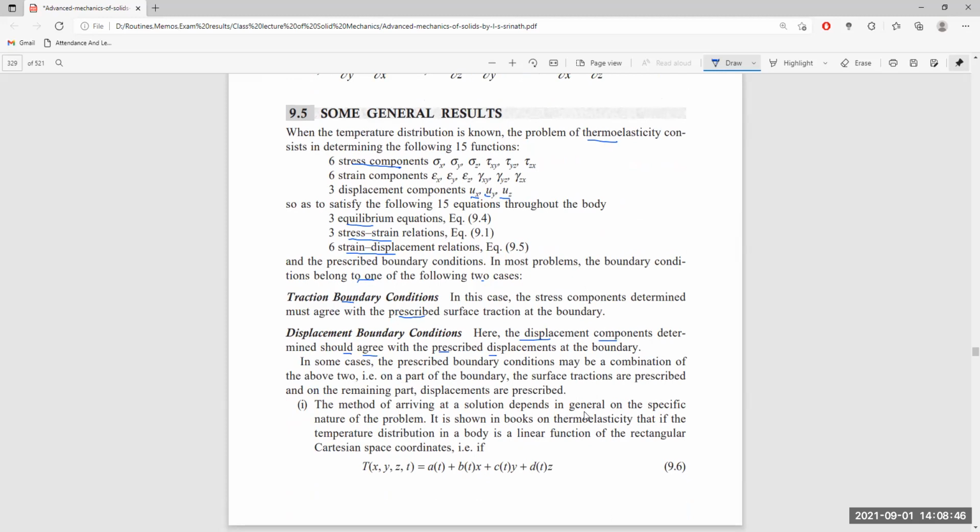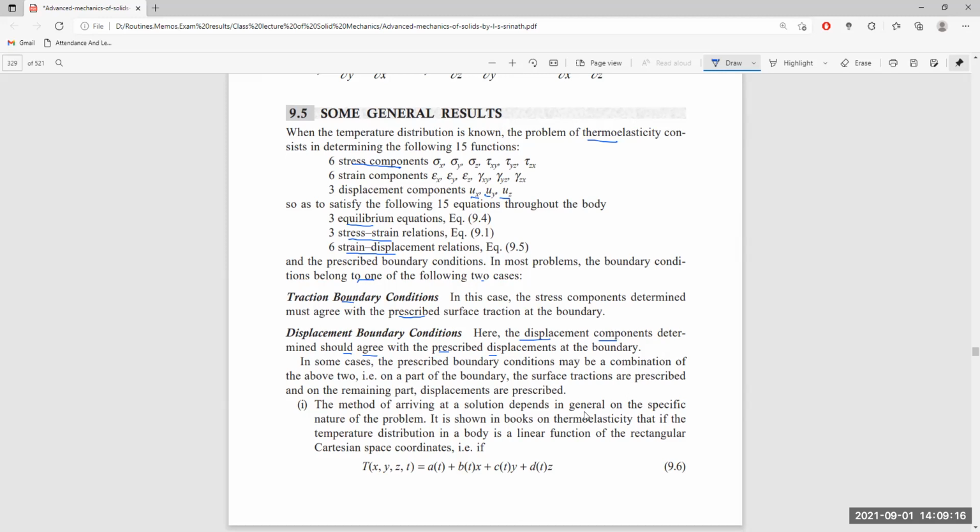In some cases, the prescribed boundary condition may be a combination of the above two. On one part of the boundary the surface traction is prescribed, and on the remaining part the displacements are prescribed. The method of arriving at a solution depends, in general, on the specific nature of the problem.